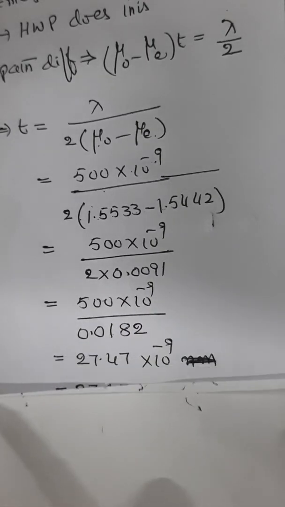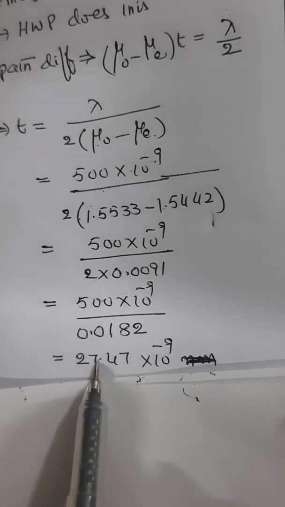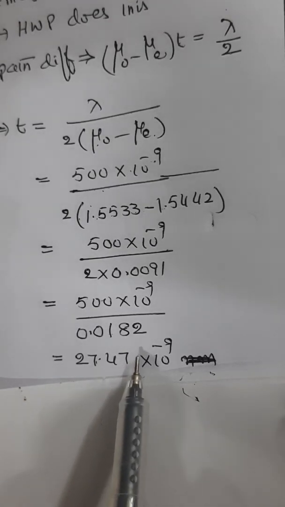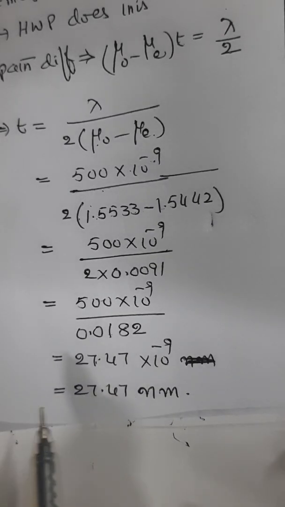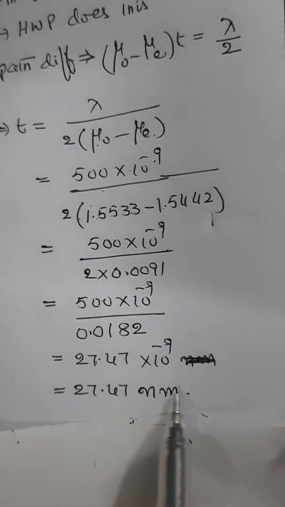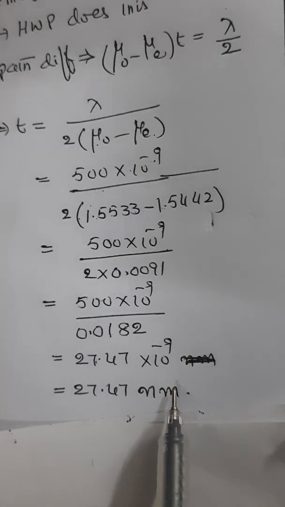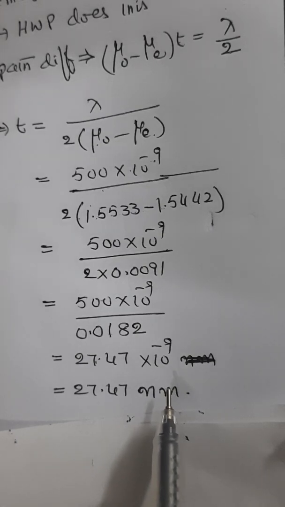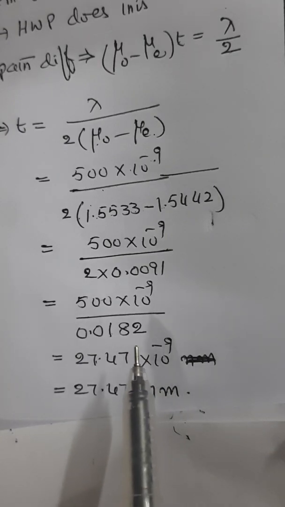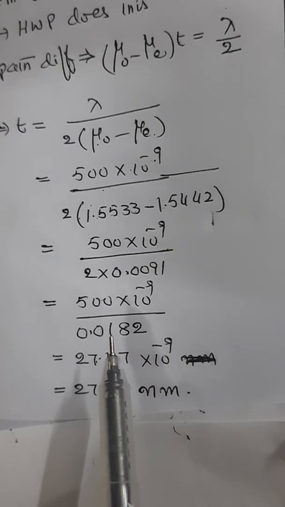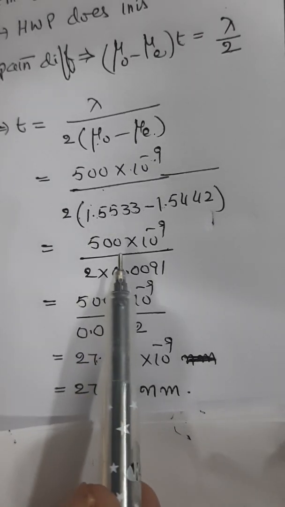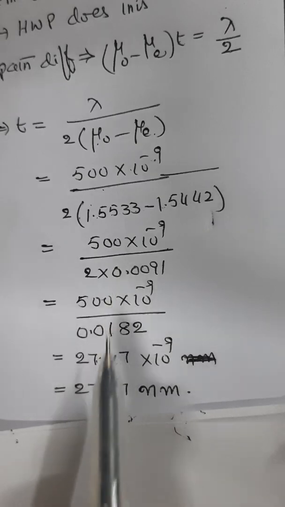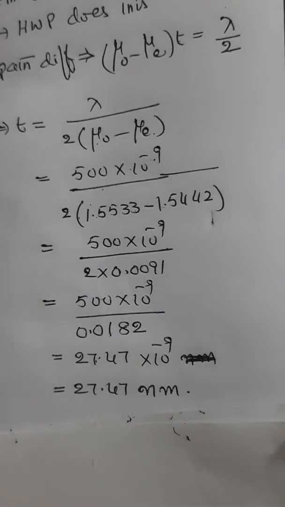When you simplify this, you will get 27.47 into 10 power minus 9 meters. That is nothing but 27.47 nanometers. So this is the least thickness for which the ordinary and extraordinary rays combine to form a plane polarized light with a wavelength of 500 nanometers. So this is the solution for this problem.